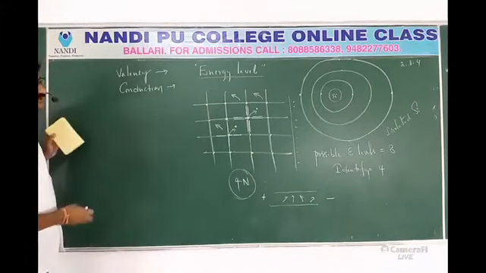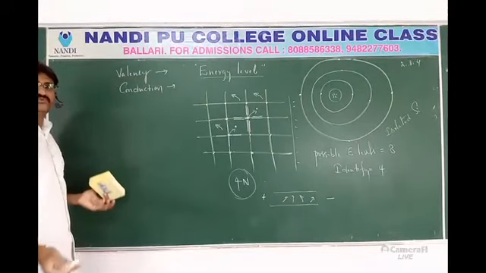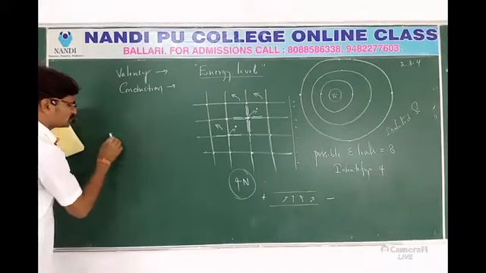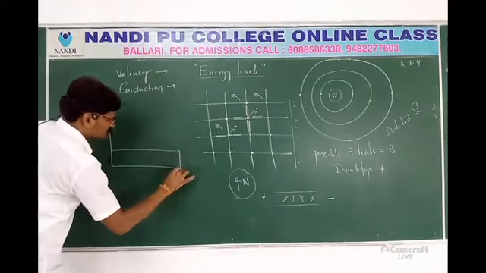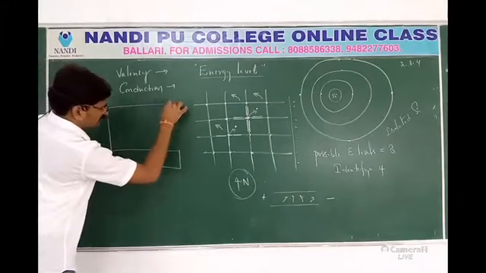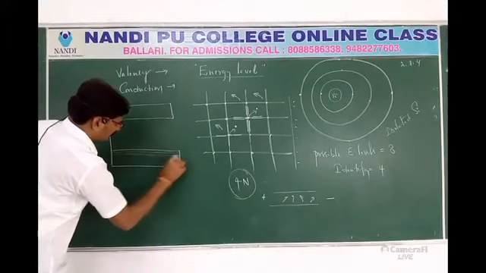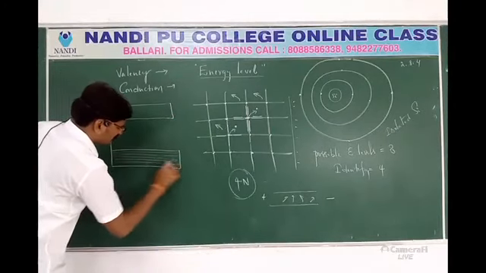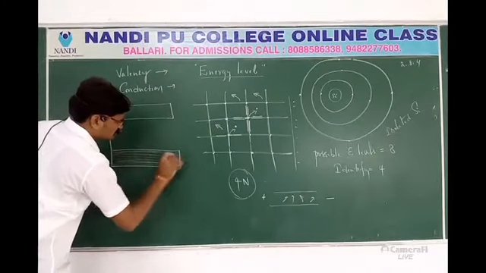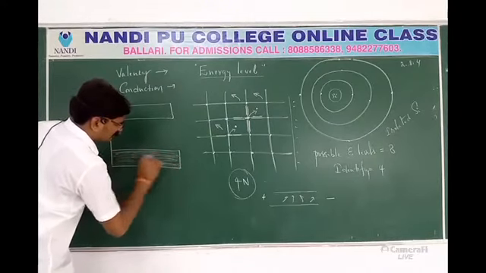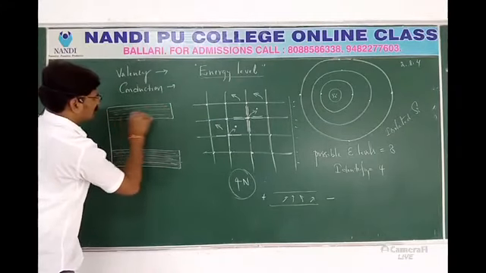Now I will tell you about energy levels. Two types of electrons can make two types of energies. What are the two types of energies? I can take it like this: this is a part of the first region, and this is a part of the second region. Two types of electrons I have, and there are a number of electrons, not only one or two. It is a crystal, no? So different electrons have different energy, so this is another level of energy.